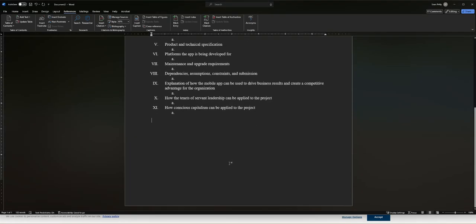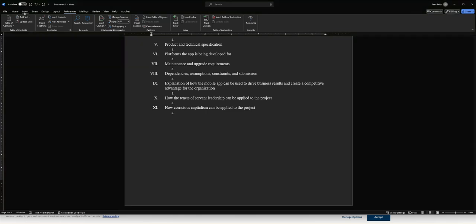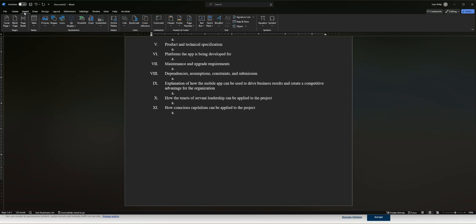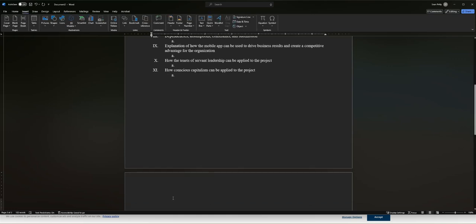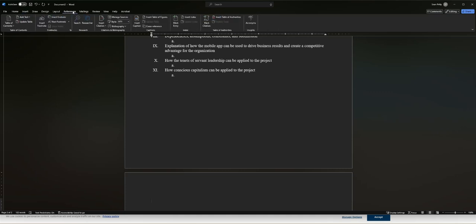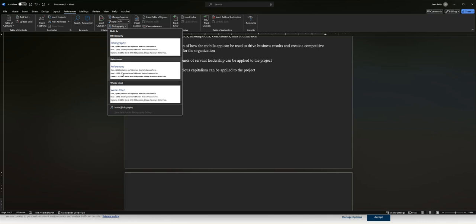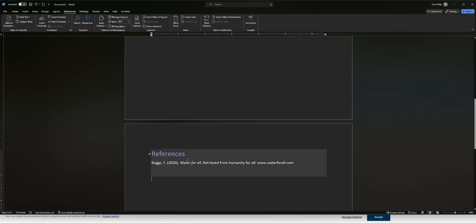So when you're ready to finish your document, this is really fun. All you have to do is go to Insert, and we're going to do a page break, to go down to the next page. And all I'm going to do is come over here to References. This is already set to APA style, so you can actually select multiple styles here. So I'm going to stay with APA. Now this one right here where it says Bibliography, go ahead and just select, just like that, References, that will be fine.